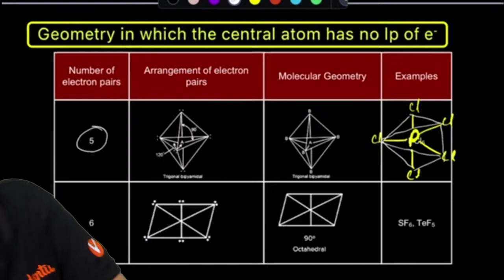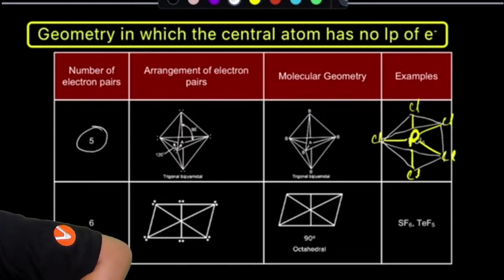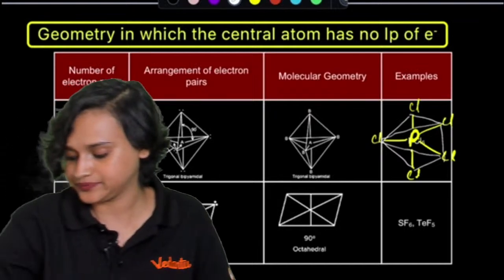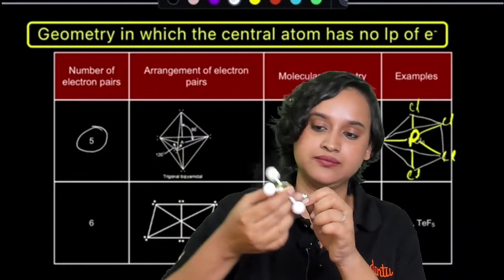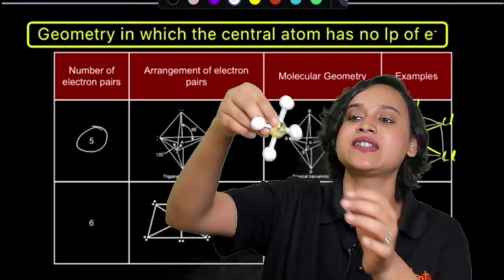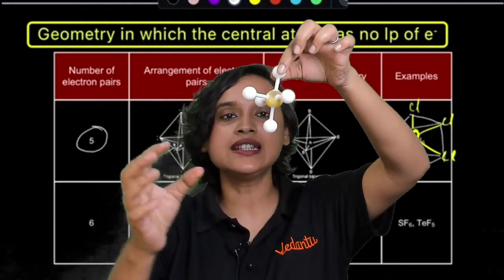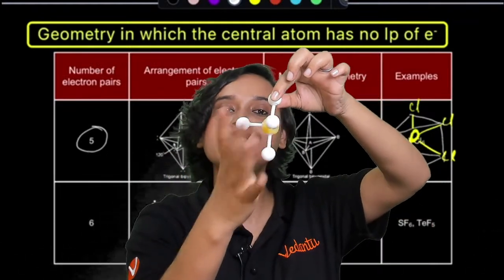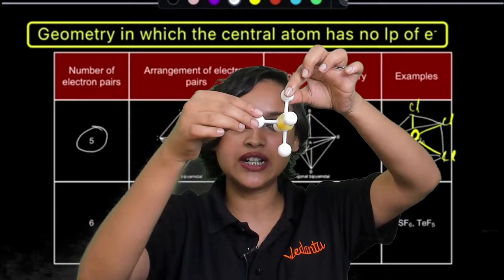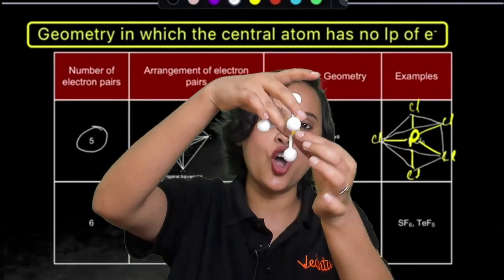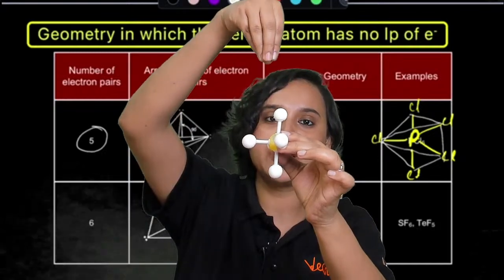Imagine this is basically your PCl5, right? Here you have a triangle, and on the top you have a pyramid structure.